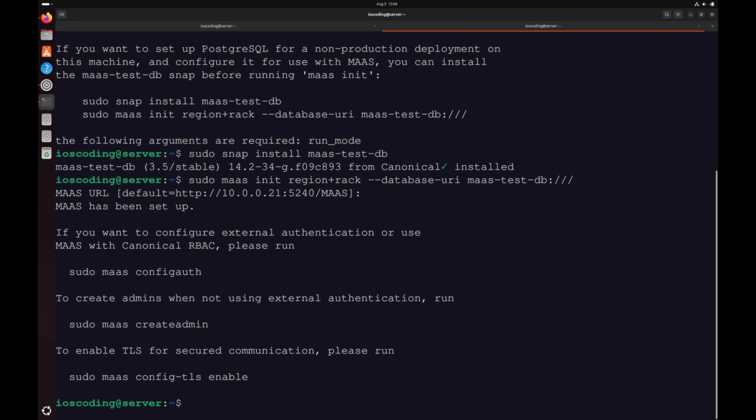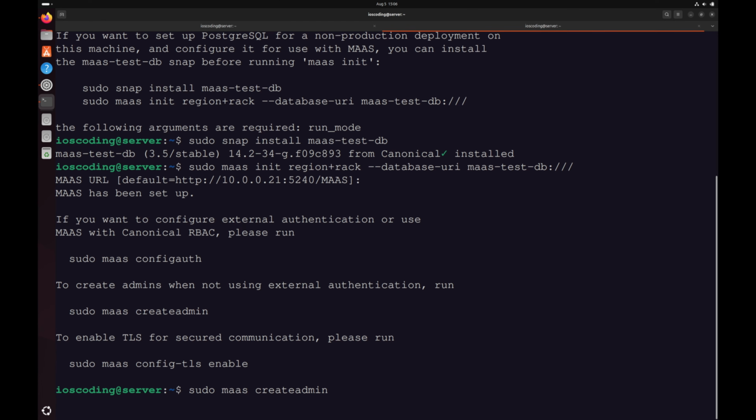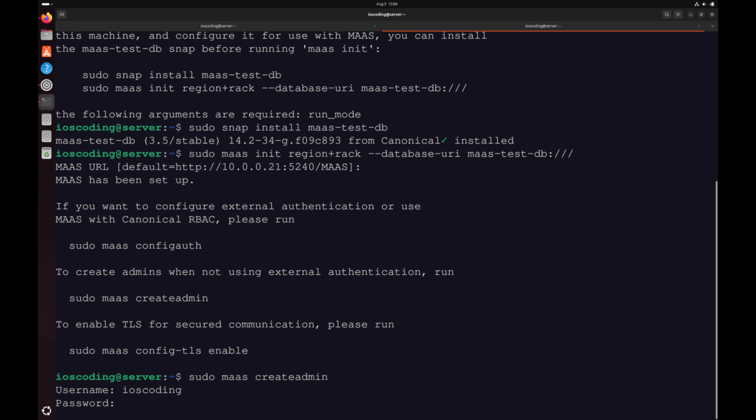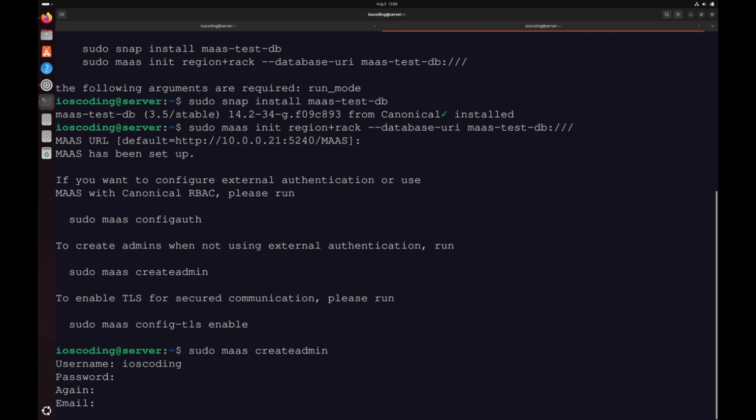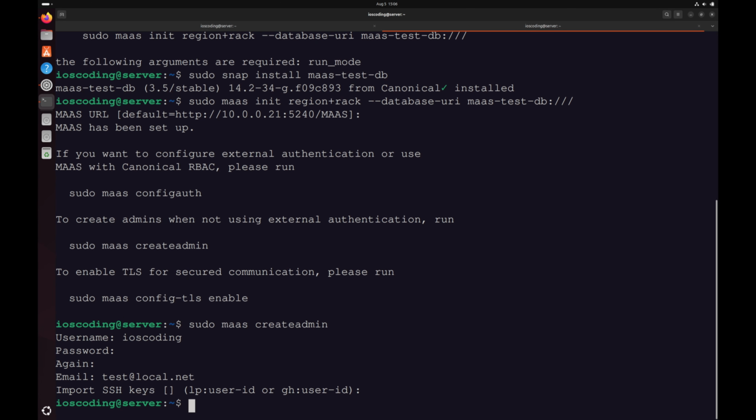Okay, so the installation process is done. We are one step away, where MAAS wants us to create an admin account through which we could log in to the MAAS UI. So I will just type sudo maas createadmin. For the username, I'm just going to put iOSCoding. The password is your desired password. It will ask you to reconfirm the password, and I can put the email address as well. We don't have to import any keys, and that's pretty much it.